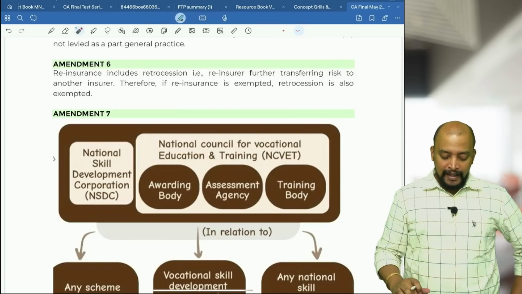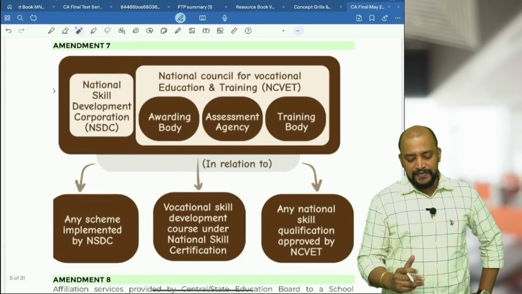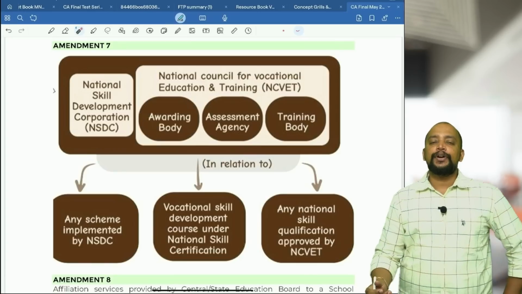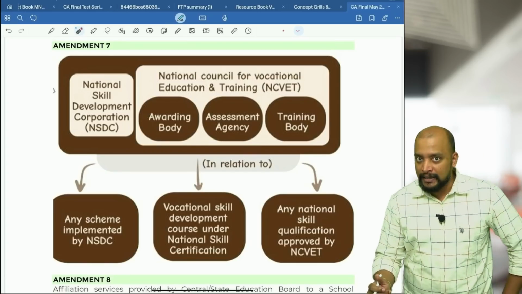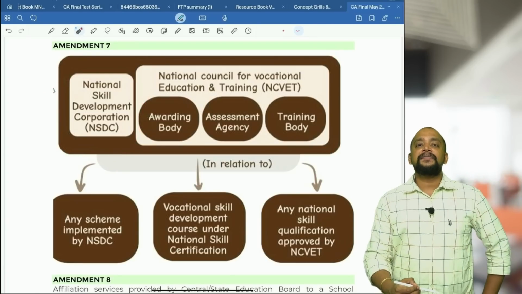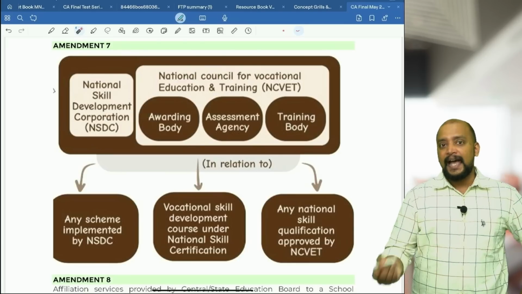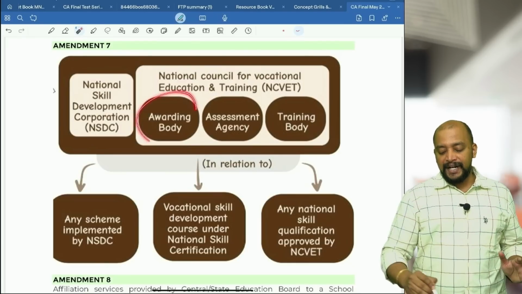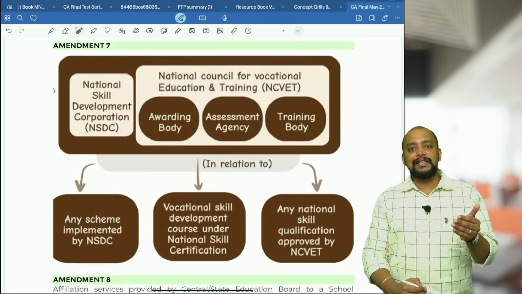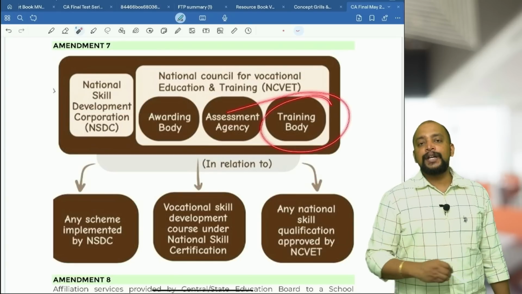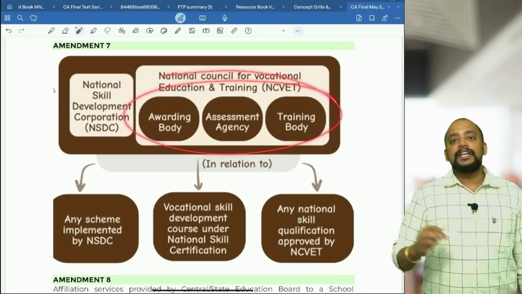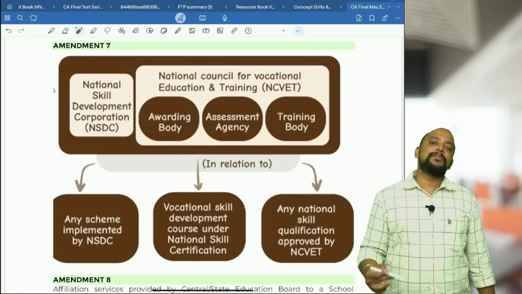Okay. Then the next one, amendment 7. This is with respect to education services. In that, we have one point, NSDC and Sector Skill Councils. NSDC, National Skill Development Corporation, and then we have Sector Skill Councils. So they have three bodies now. One is the awarding body, which will give the certification; the assessment agency, which will conduct the test, exam, etc.; and the training body, which will conduct the training, that is coaching, etc. If these three bodies provide any skill course, the money collected by them will be exempted.